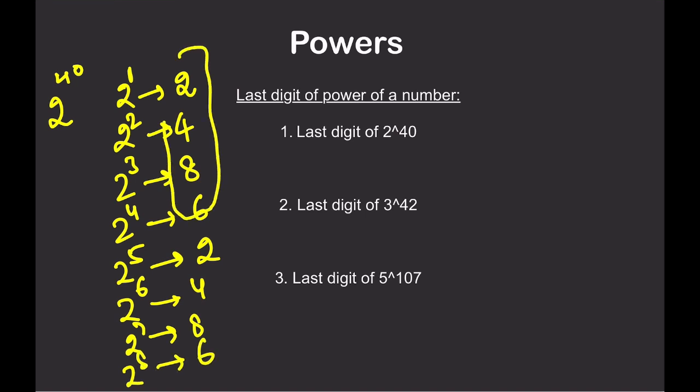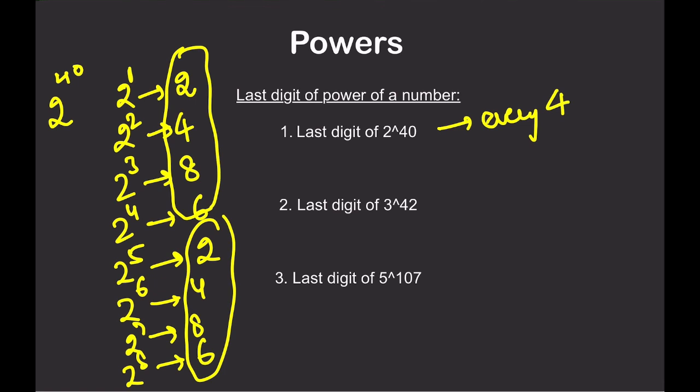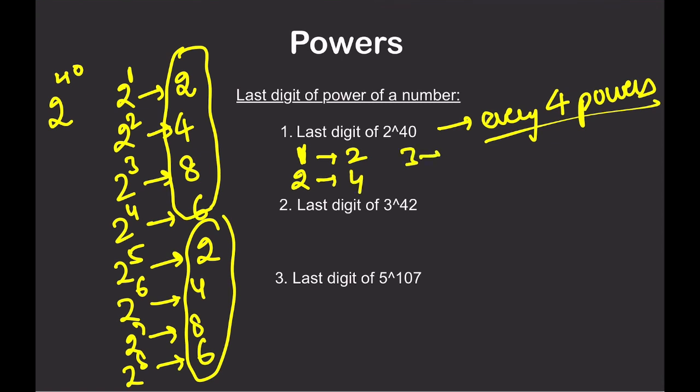So you will see after every 4 powers, this is repeating. So when we have power 1, we have 2, power 2, we have 4, power 3, we have 8, power 4, that is 6. Right?